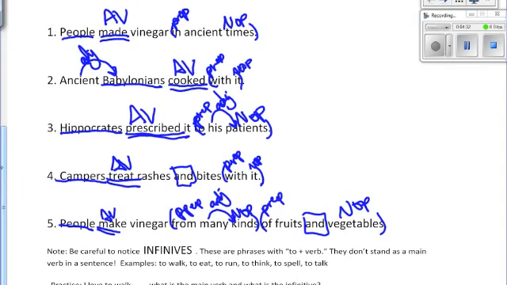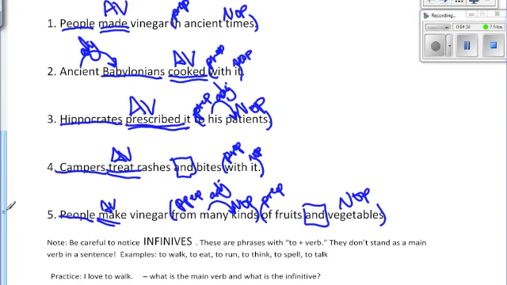Okay, now this is important. This little note at the bottom of the page. It says, note, be careful to notice infinitives. These are phrases with, here it is, to plus a verb. They don't stand as a main verb in a sentence. Okay, for example, to walk, to eat, to run, to think, to spell, to talk.